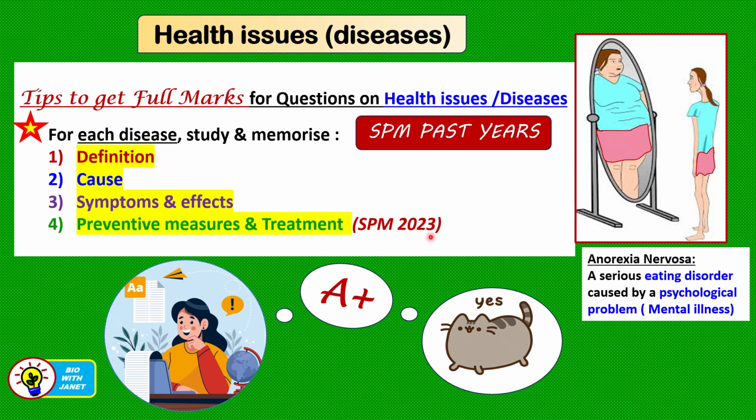So for example, in SPM 2023, students were also asked about ways to help a patient who has anorexia nervosa or bulimia and so forth, right? So in the SPM past years, you will come across many types of diseases, and these are the 4 aspects that you must know: definition, cause, symptoms and effects, preventive measures, and treatment. For example, anorexia nervosa is defined as a serious eating disorder caused by a psychological problem where the patient feels that she is fat, has a fear of growing fat, although she may be already thin. So there's an obsession with the weight.